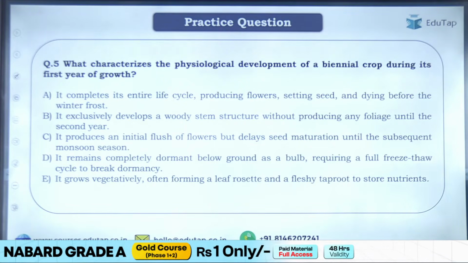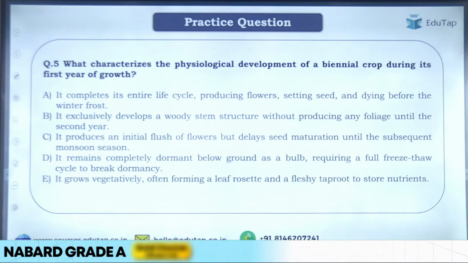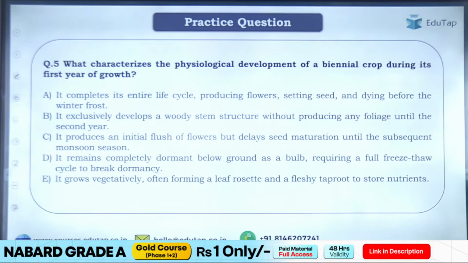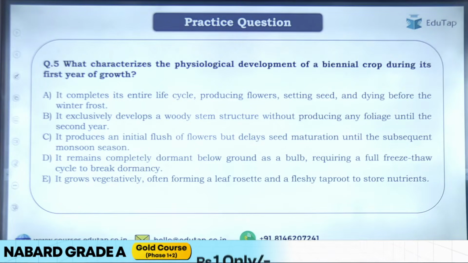C, it produces an initial flush of flowers but delays seed maturation until the subsequent monsoon season. Option D is it remains completely dormant below ground as a bulb, requiring a full freeze-thaw cycle to break dormancy. Option E, it grows vegetatively, often forming a leaf rosette and fleshy taproot to store nutrients.